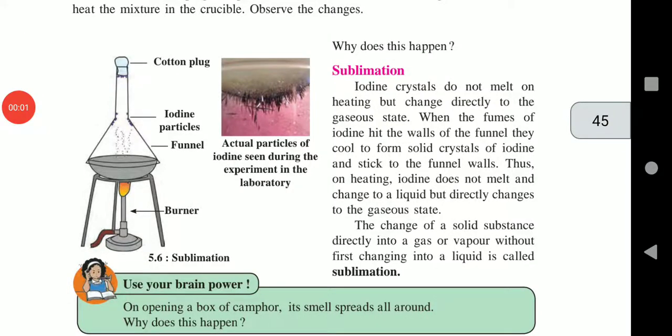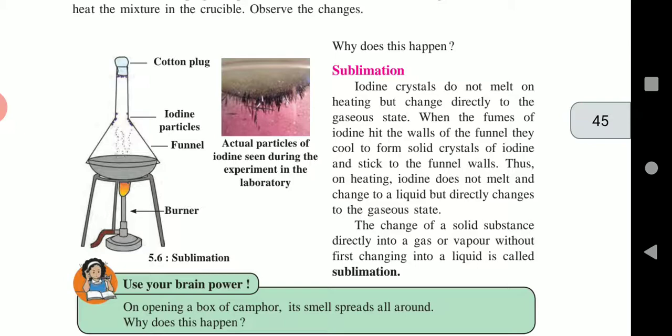Hello students, today we are going to learn our science lesson number 5, substances in the surrounding, their states and properties. Now let us see about the sublimation process.